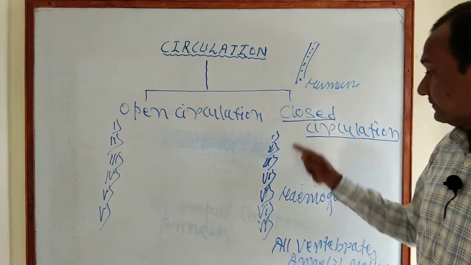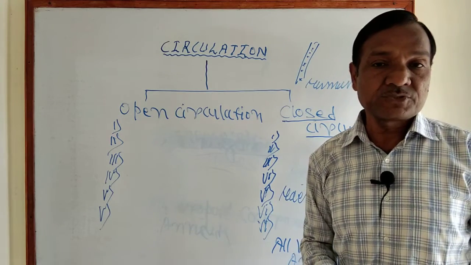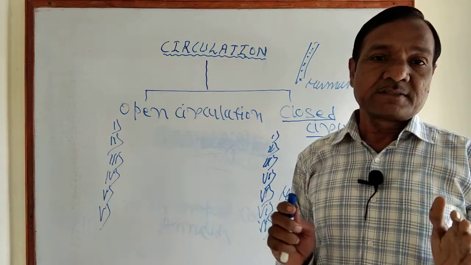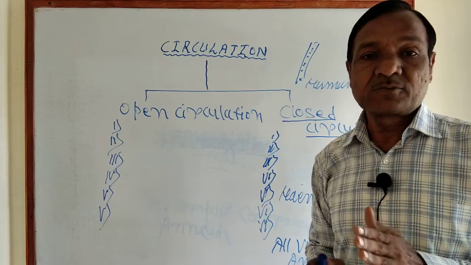Once again, what are the characteristics of closed circulation? Define closed circulation: the circulation of blood through a closed network of blood vessels.